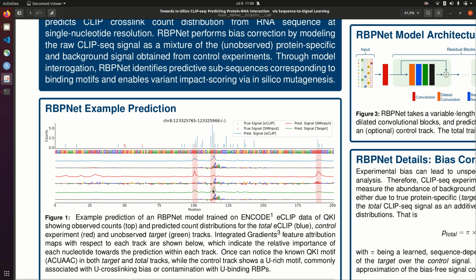As one can see, the modes of the total and target tracks correspond to the modes of the true data. On the other hand, the modes of the control track rather correspond to U-rich regions, which may stem from signal of contaminating RBPs that have a U binding motif. One can also see that the canonical QKI binding motif is recovered in the feature importance maps of the target and control experiment.